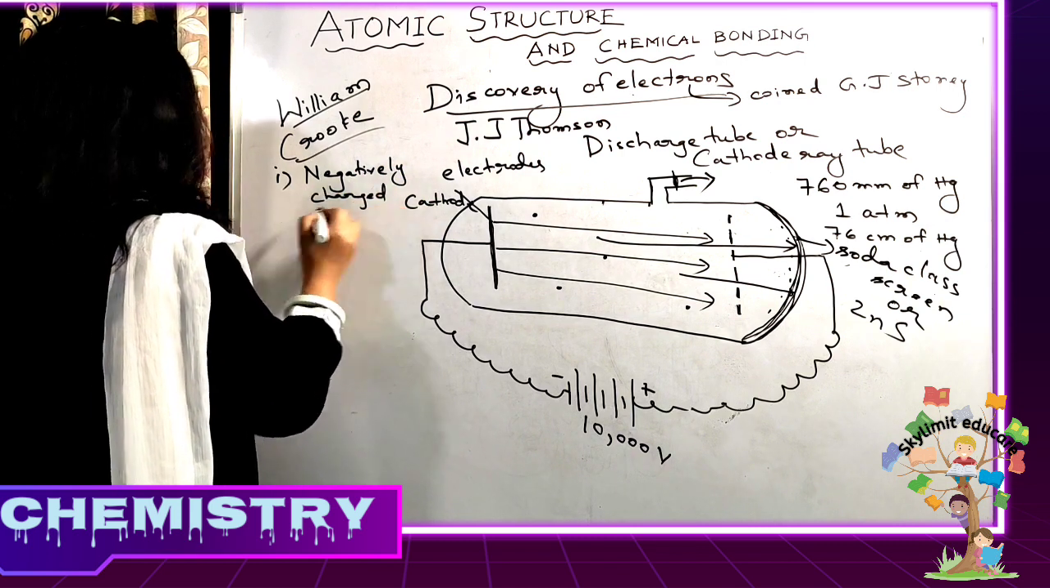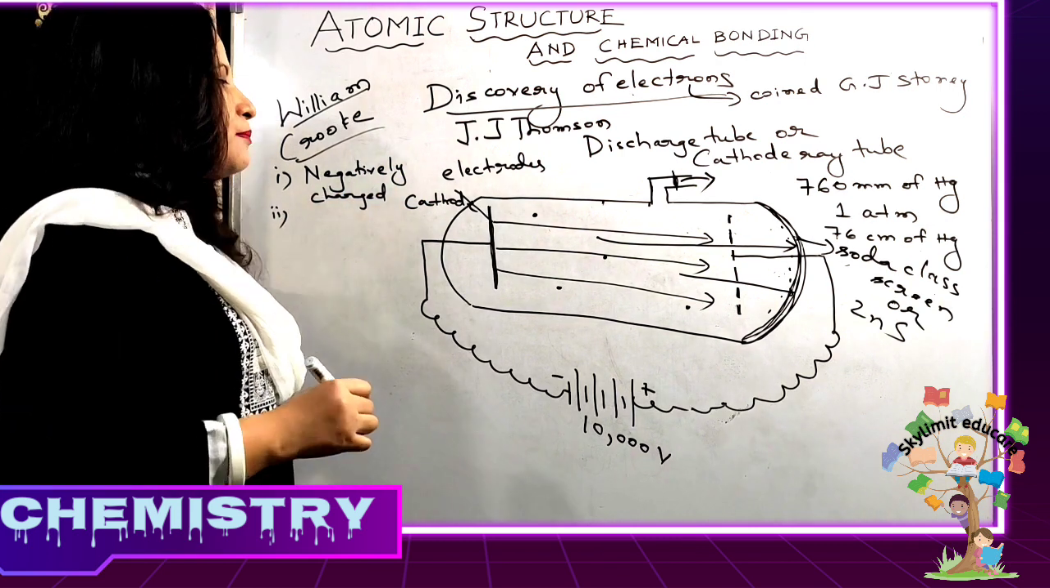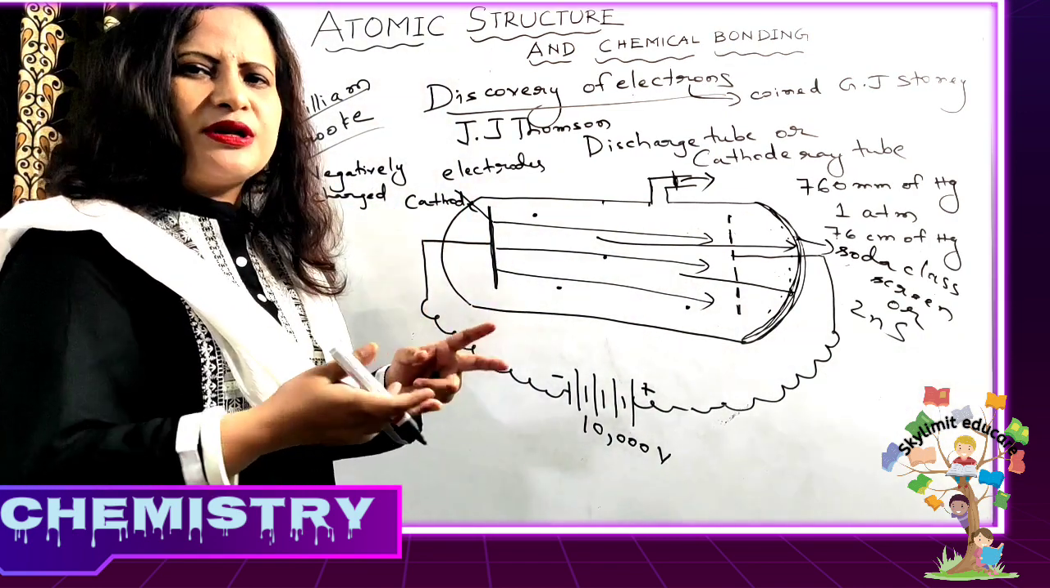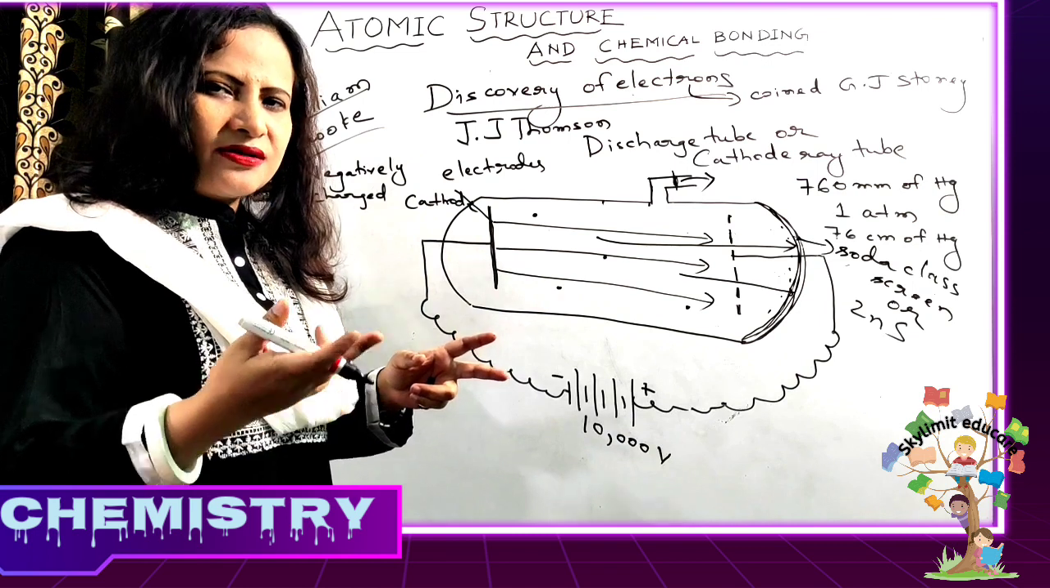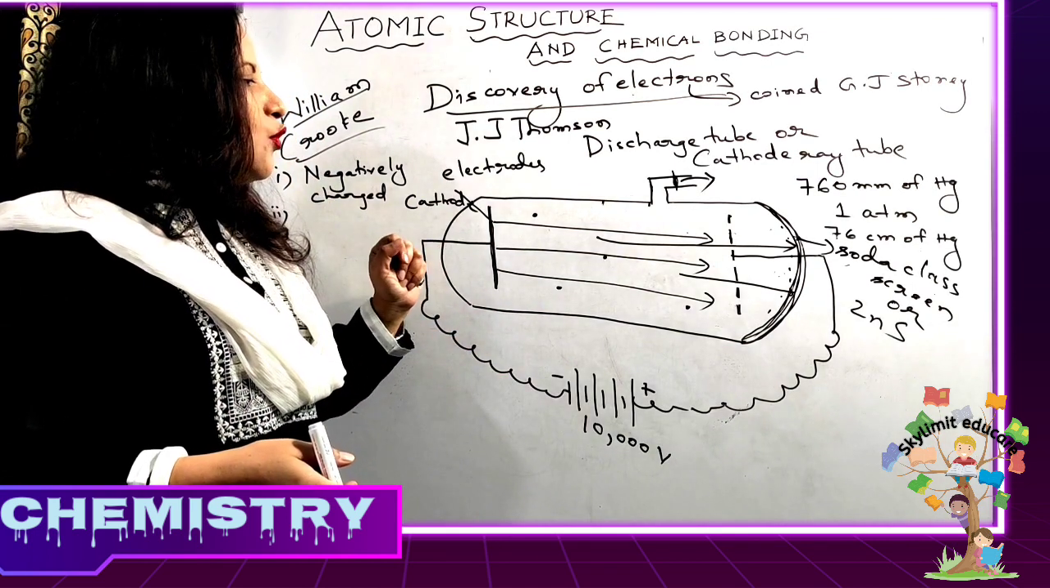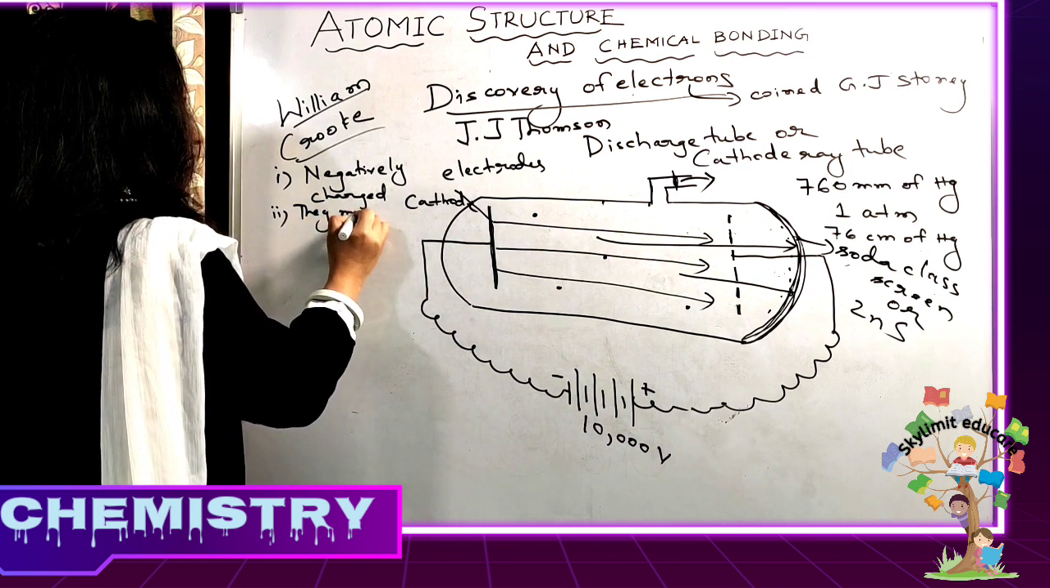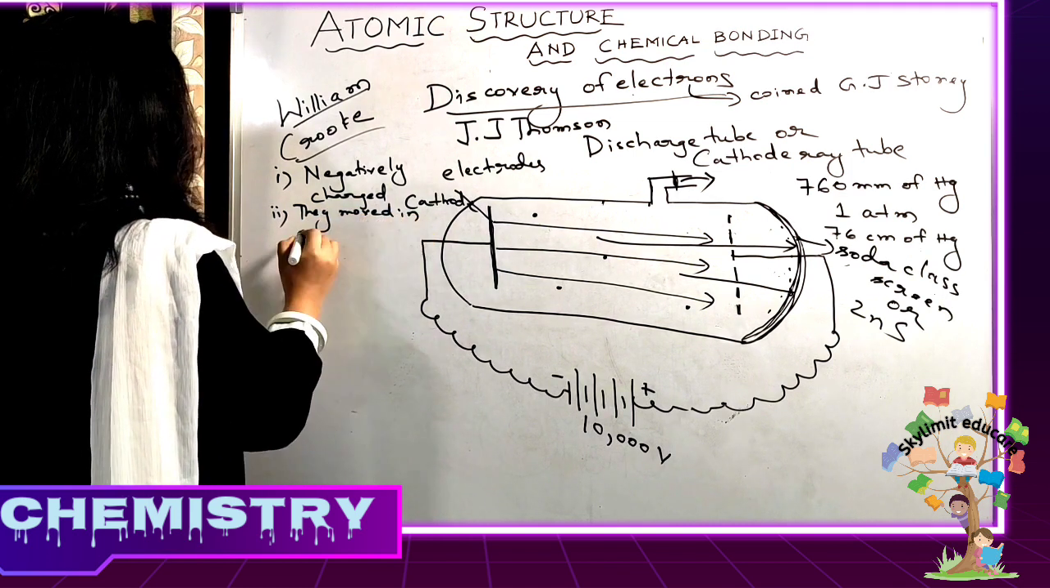Why? How can you say that they are negatively charged? Because they move from the cathode towards the anode. They were attracted by the opposite charge. You know that unlike charges attract, right? Secondly, they moved in a straight line.